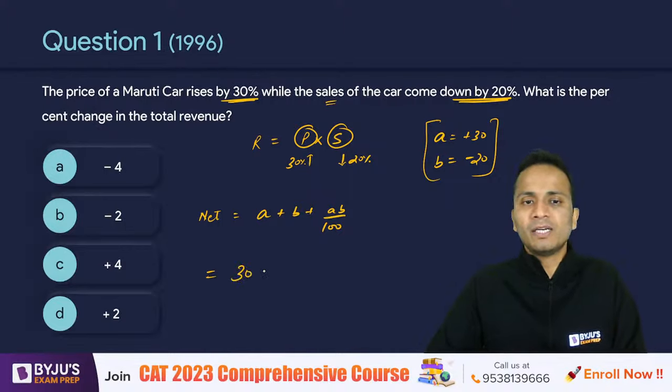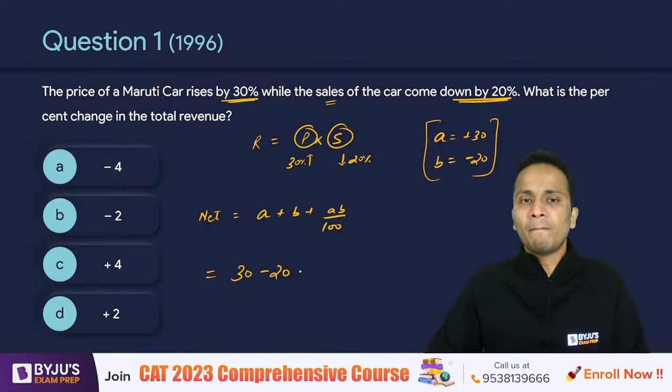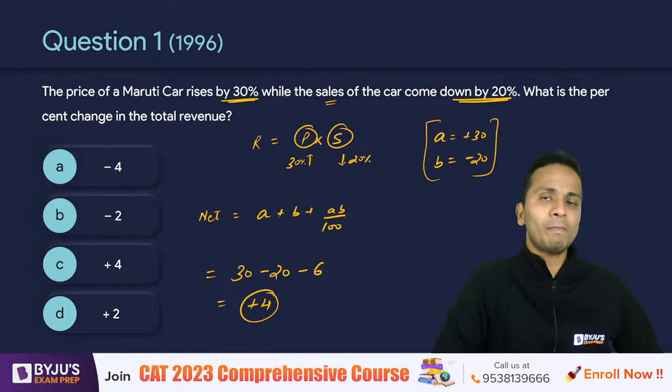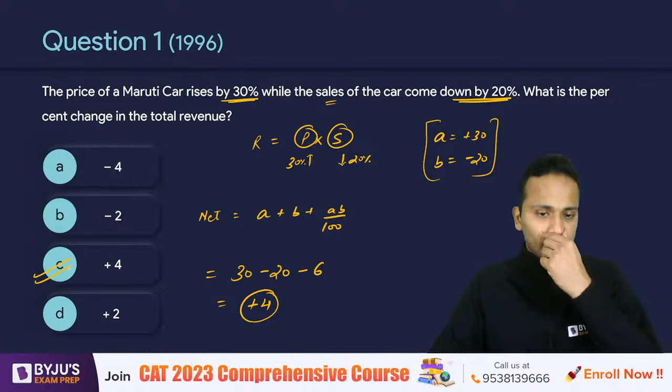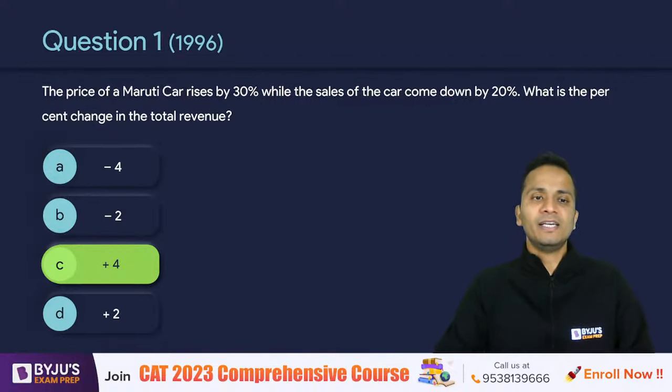A is plus 30, B is minus 20. Now 30 into minus 20 is minus 600. Minus 600 upon 100 is minus 6. 30 minus 20 minus 6 will come out to be plus 4. So we can say that the revenue will increase by 4%, or plus 4 should be the answer. So the correct answer for this question should be option C. And yes, it is correct.